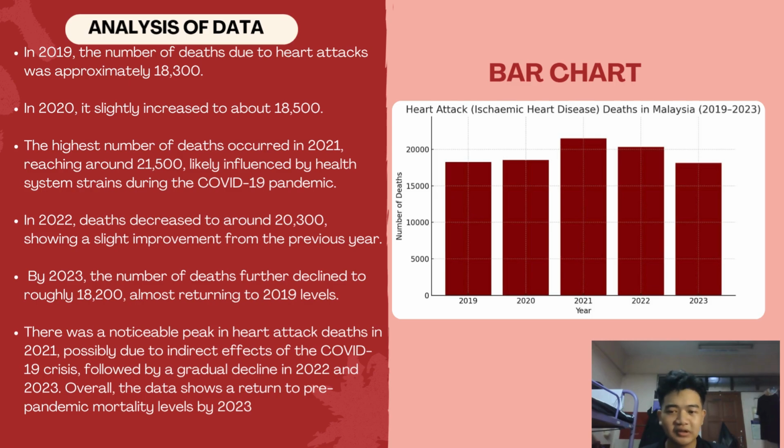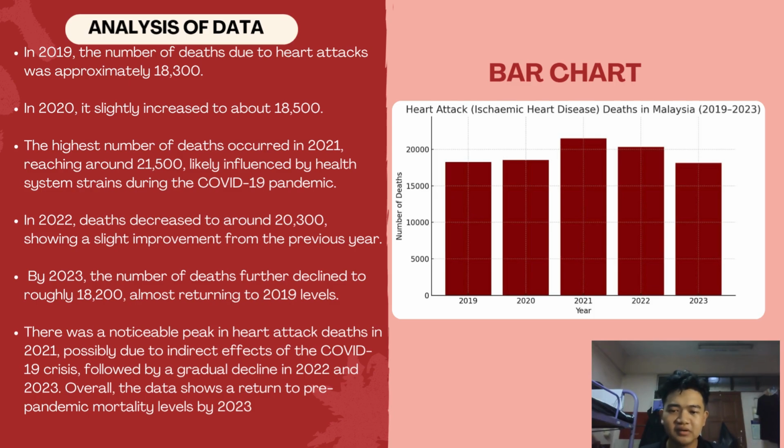In 2022, deaths decreased to around 20,300, showing a slight improvement from the previous years. By 2023, the number of deaths further declined to roughly 80,200, almost returning to the 2019 level.